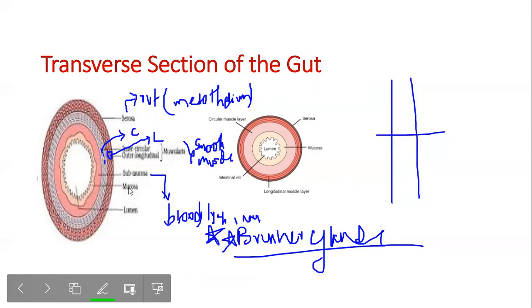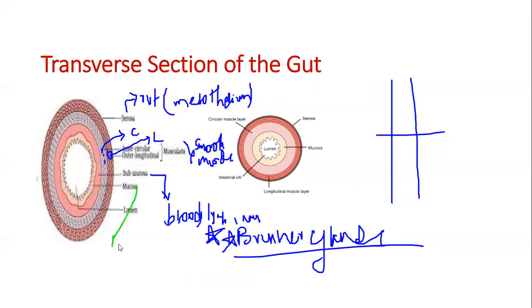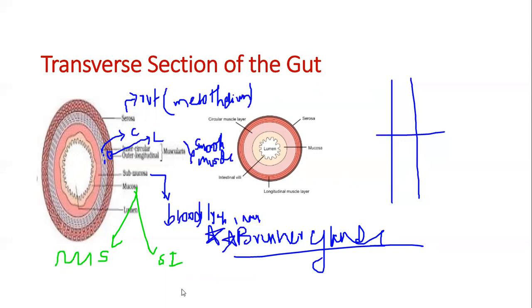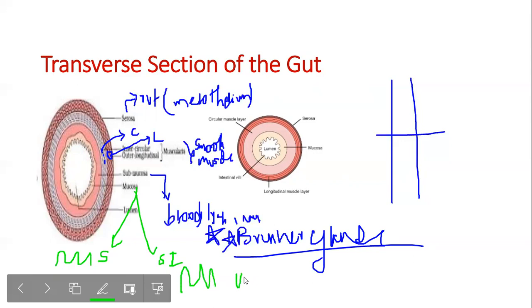Now about mucosa. Mucosa produces glands in the stomach as well as in the small intestine. The mucosal folds in the stomach are called rugae, whereas the mucosal folds in the small intestine are called villi.